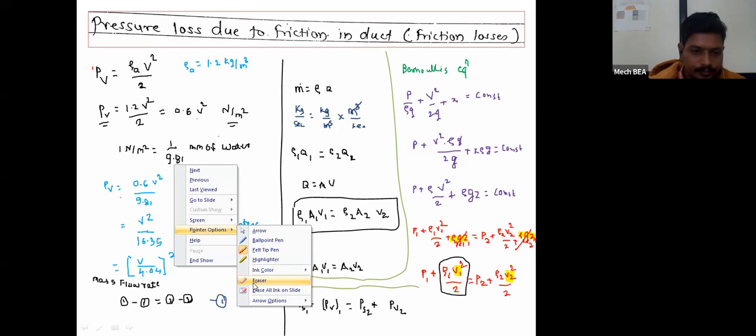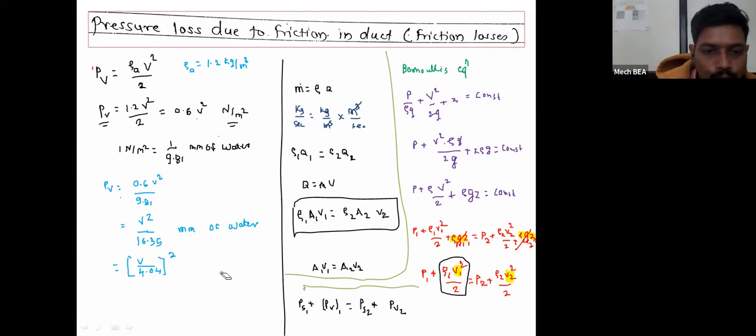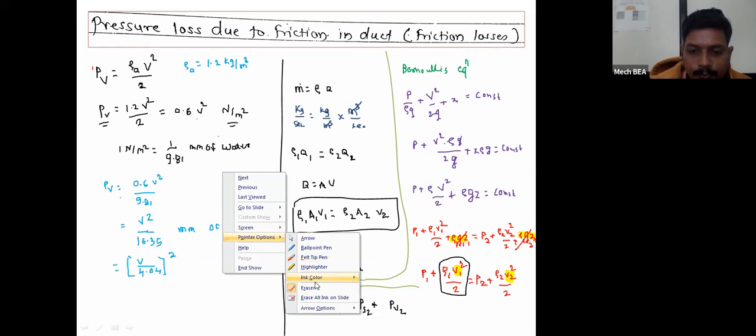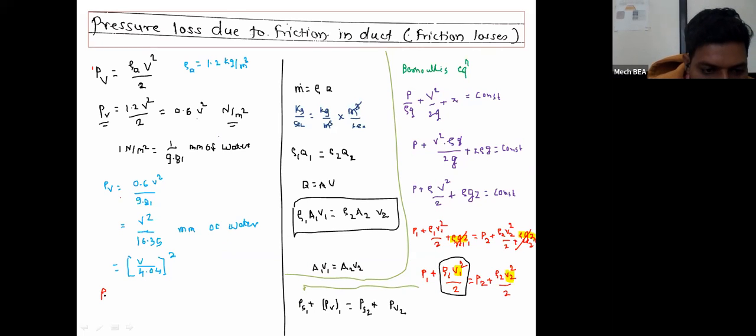So here afterwards, whatever dynamic pressure there will be, that dynamic pressure will be expressed by this formula. In whatever derivation part we are going to see, the value of velocity pressure or dynamic pressure that we take for PV will be equal to rho A V square upon 2, which is equal to (V upon 4.04) whole square.